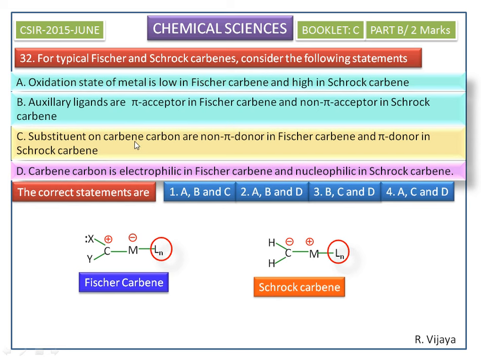But in statement C, it is given that the substituents on the carbene carbon are non-pi donor in Fischer carbenes and pi donor in Schrock carbenes. So this is a wrong statement.